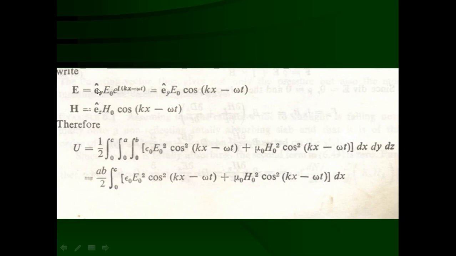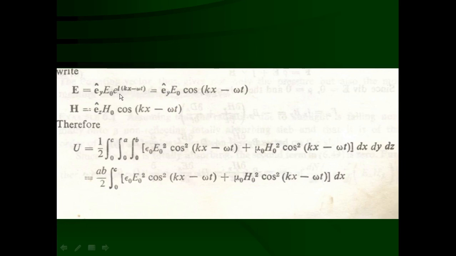So E is equal to E y-hat E0 e raised to i (kx minus omega t), where kx minus omega t is the phase factor of the electric field.